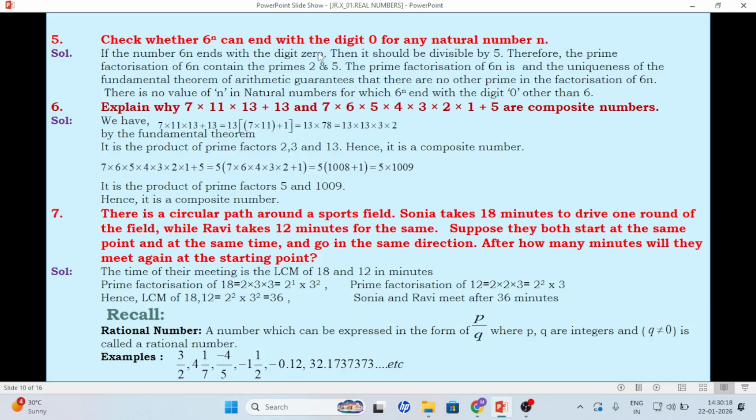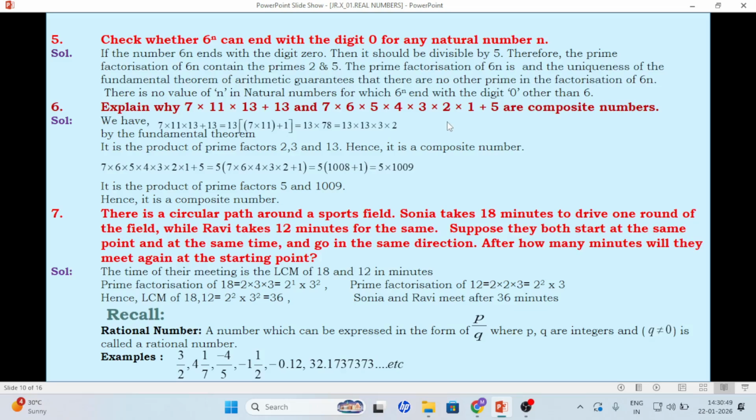Check whether 6 power n can end with the digit 0. No, because 6 raised to any power always has unit digit 6 only. If any number ends with digit 0, then the factors of the given number must include 2 and 5. Then only it ends with 0.